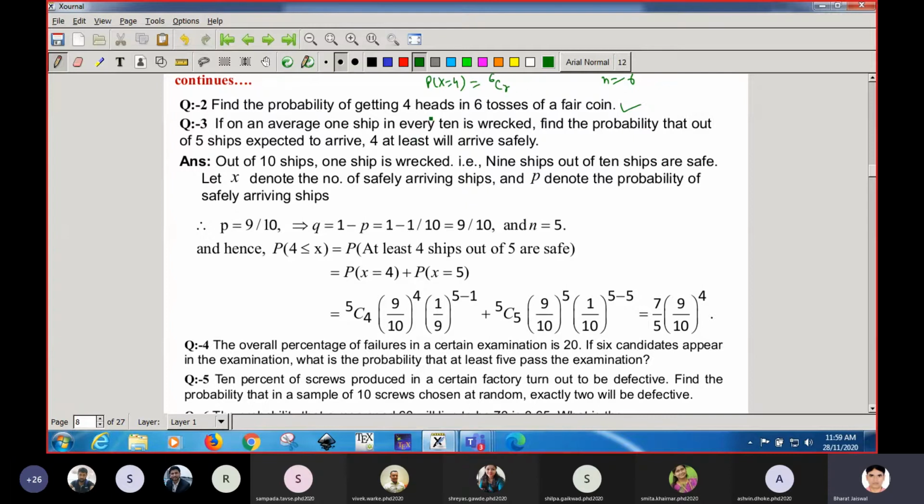Now in a single toss of a coin, the probability p is always 1 by 2, and q will be 1 minus 1 by 2, that is, q will be 1 by 2. The same thing is here, so you can do this one. I'm not going to do this one. So 6C4 you have to calculate, and then p to the power 4 into q to the power 6 minus 4. Whatever comes, that will be the probability of getting 4 heads in 6 tosses of a fair coin. Will you do this, students?